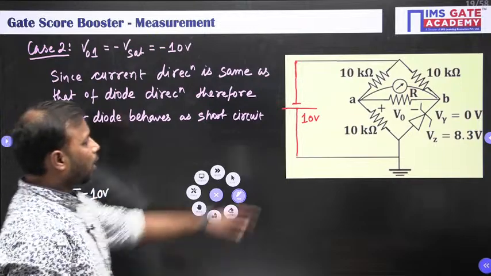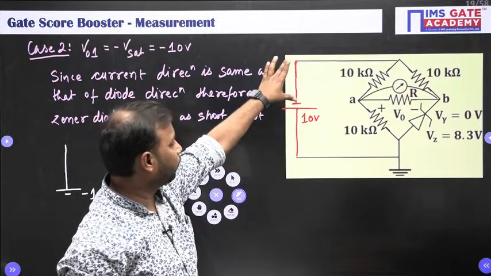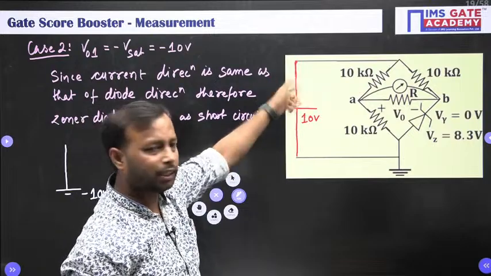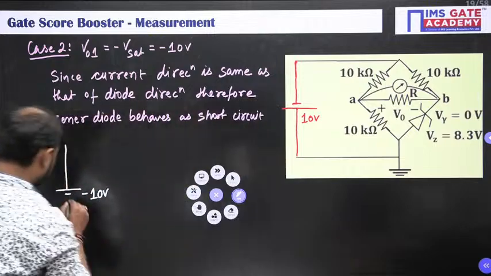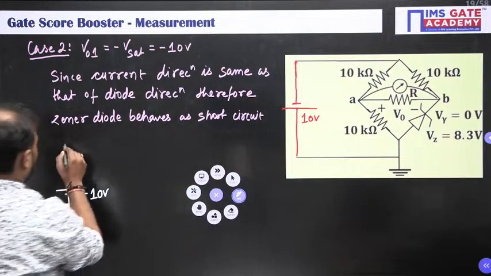As I told you, either you draw this kind of polarity or you can reverse this by taking this as minus 10 volt. Both are same. Okay.